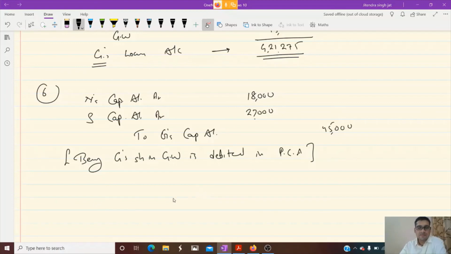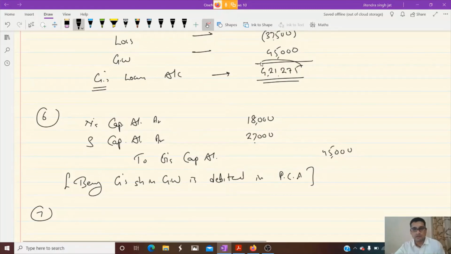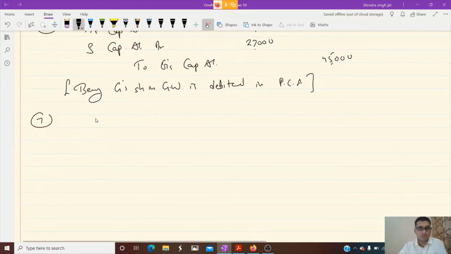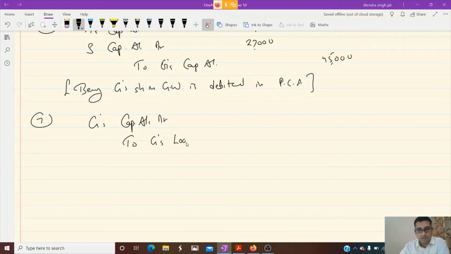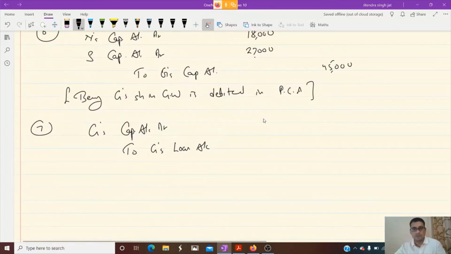Is that clear? And then last entry which is to be passed, we need to transfer 4,21,275 to G. From where we need to transfer? From G's capital account to G's loan account. G's capital account debit to G's loan account, 4,21,275, because G is retiring from the firm.